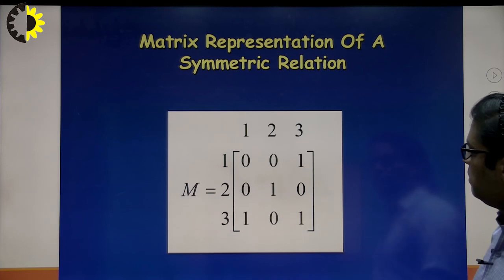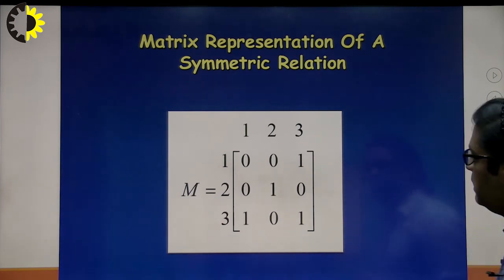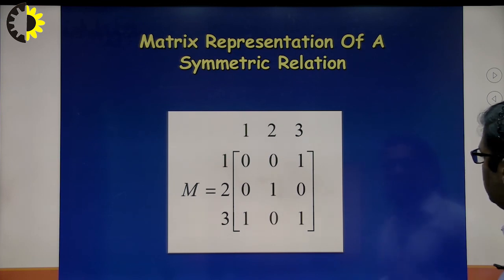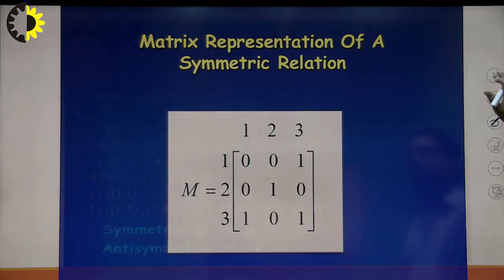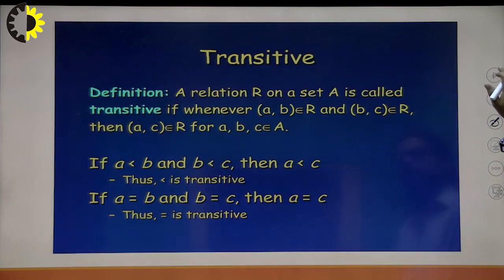Here we can see that if I transpose this particular matrix, the matrix will be the same, so that's why it is a symmetric relation. This exercise is left as an exercise for students.